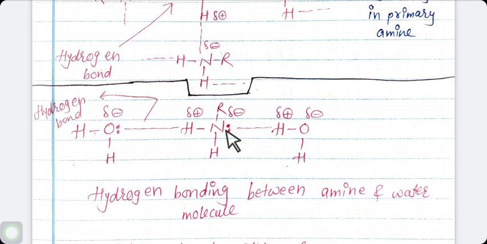Water solubility of alcohols, amines and alkanes of comparable molar mass is always in decreasing order. Means alcohol is more soluble, then amine, then alkanes.